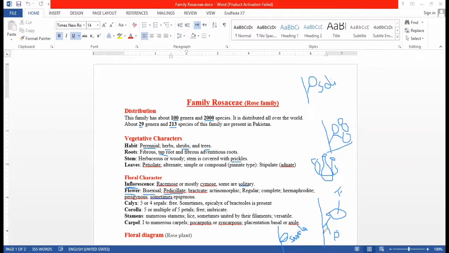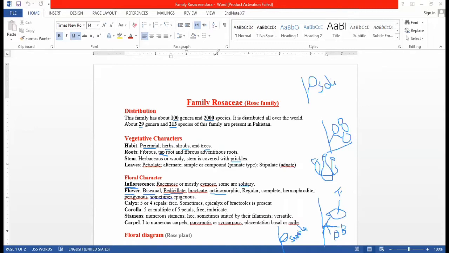Bracteate means with bract, small appendages that are found at the base of the flower. This is a flower, and this is a bract, a small leafy structure. So the flower is bracteate and actinomorphic. Actinomorphic flowers are those which are regular in shape, meaning the flower is regular. This is actinomorphic.